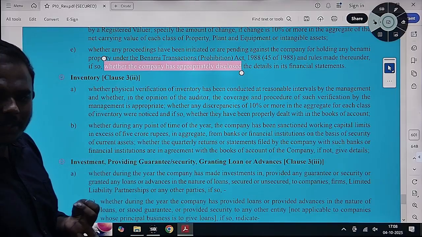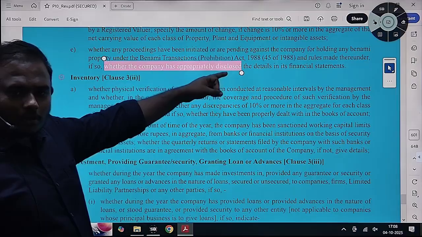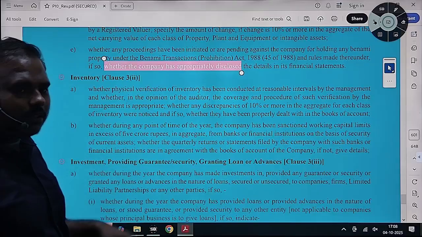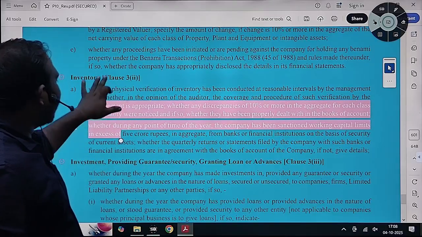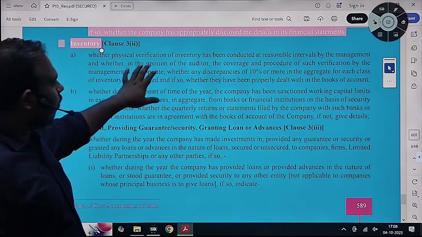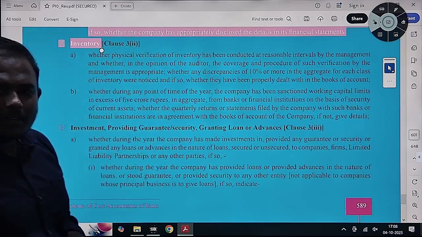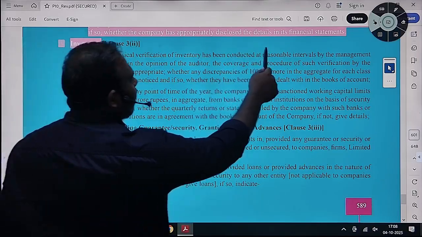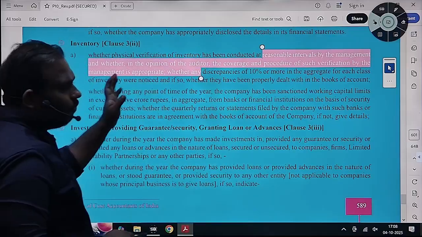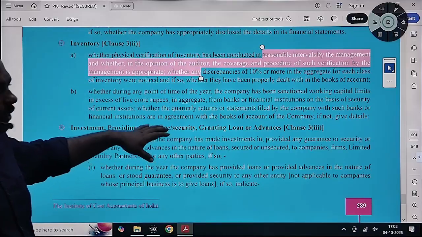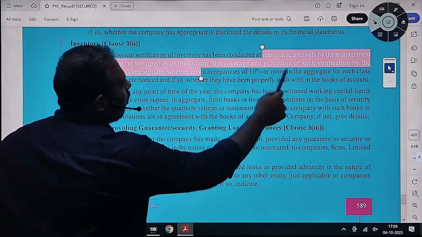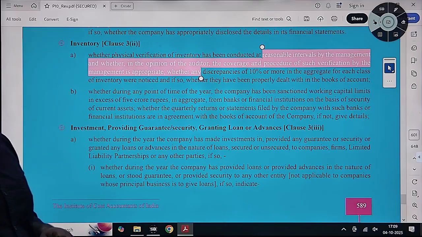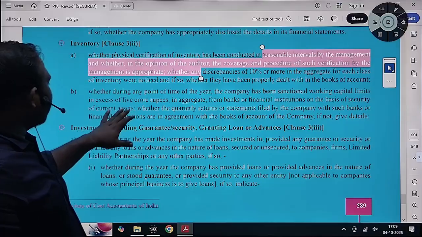If there are discrepancies, according to the CARO report, they have to report the details also. That is what the CARO report is. Inventory: they are asking whether the management is maintaining proper records, whether they are conducting physical verification at reasonable intervals, whether any discrepancies of 10% or more for each class of inventory have been properly disclosed in the books of accounts or not. They will mention this.